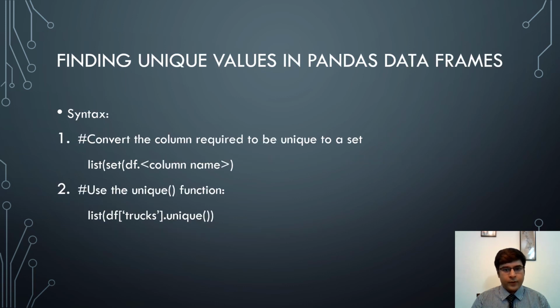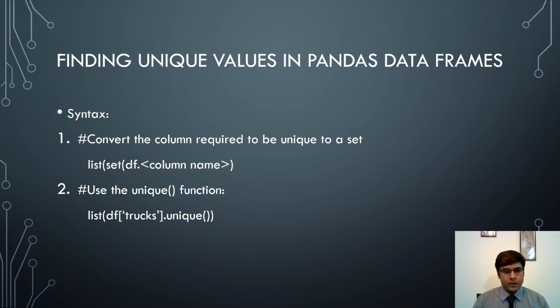Next, we see how we find unique values in pandas data frames. There are two ways to do it, and the syntax is shown here. The first way is to convert the required column to a unique set. So we take the data frame's column using df dot column name. That will give us the values in this particular column. Convert it to a set using the set data type conversion function. And next we convert it to a list, so that will give a list of unique values.